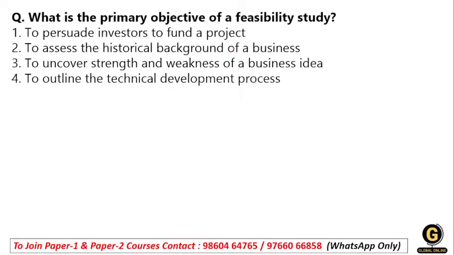And the fourth one, to outline the statistical development process. So students, what will be the right answer for this question? While I'm explaining, you have to mark your answer.